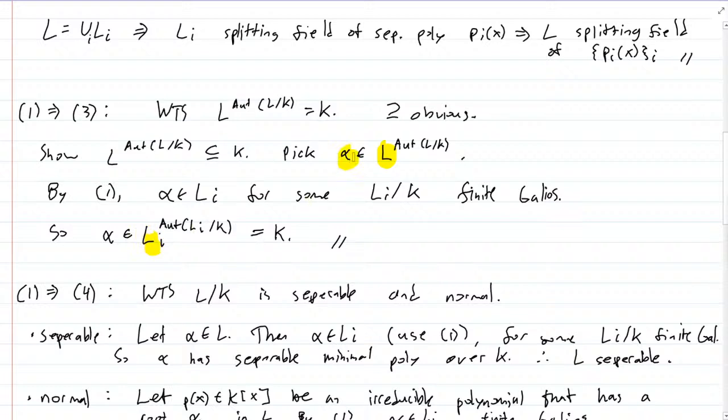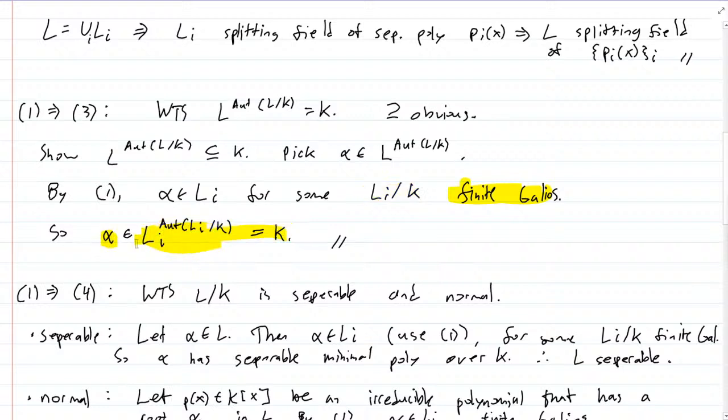And since alpha is in the fixed field of the automorphisms of L, alpha is also in the fixed field of the automorphisms of Li. Now, the fixed field of the automorphisms of Li is K, because Li over K is finite Galois, and that's one of the definitions of finite Galois.